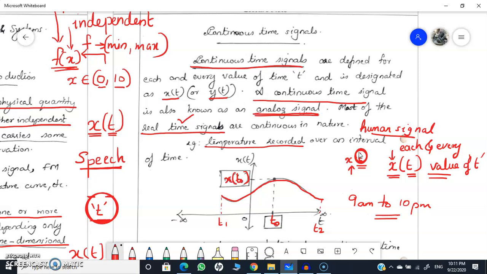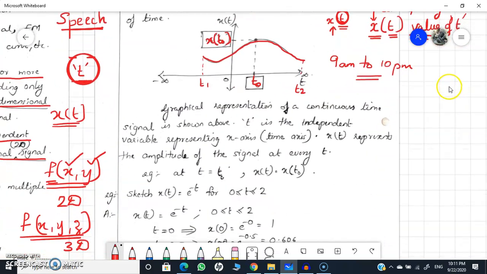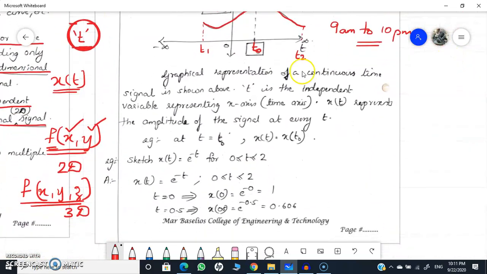So continuous time signal means any signal that is defined for each and every interval of time. So this is a graphical notation. As I said earlier, at t equal to t0, I can find the value corresponding to x of t as x of t is equal to x of t0. So this is an example. Here you are given the signal x of t is equal to e raised to minus t from the interval t equal to 0 to 2.